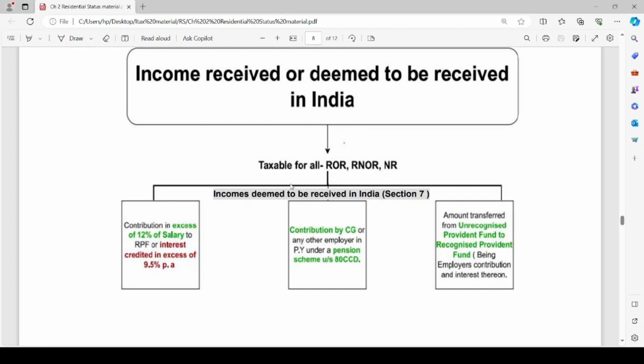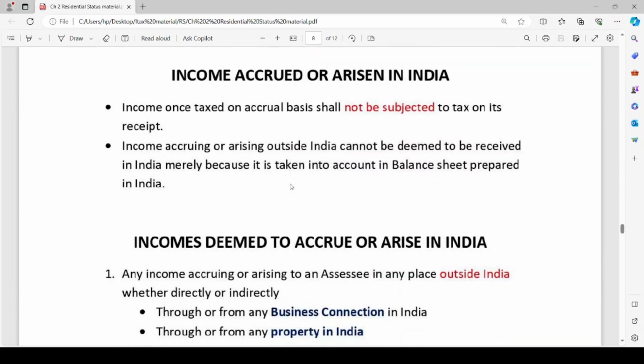Going to our next topic, that is income accrued or arisen in India. First, let me explain the meaning of accrue. Accrue means the assessee has the right to receive the income. If the right to receive any income becomes vested, becomes established with any person, it is said to accrue or arise.